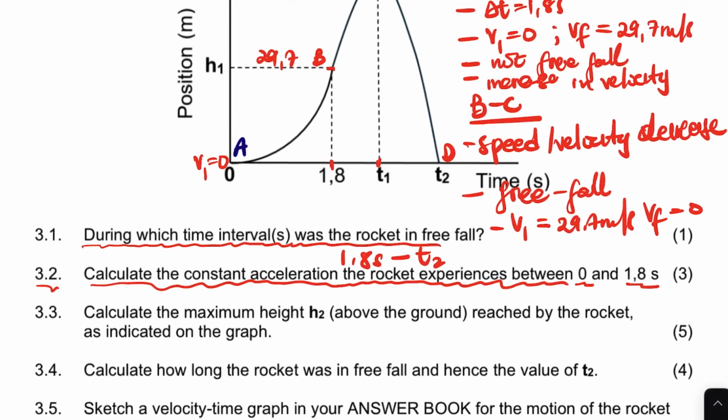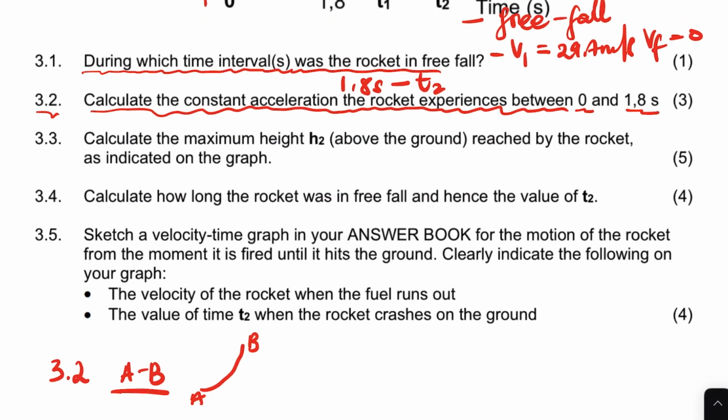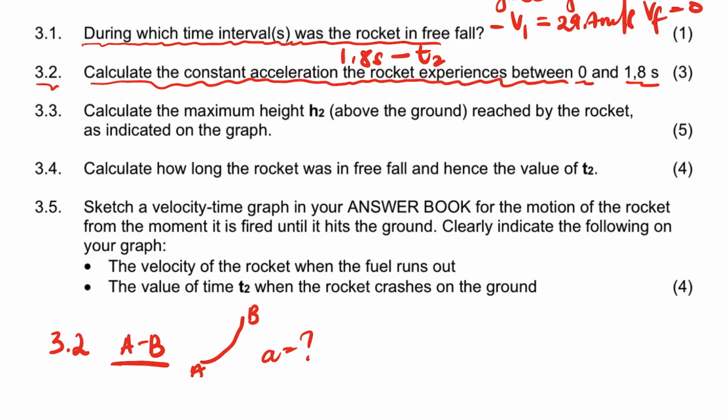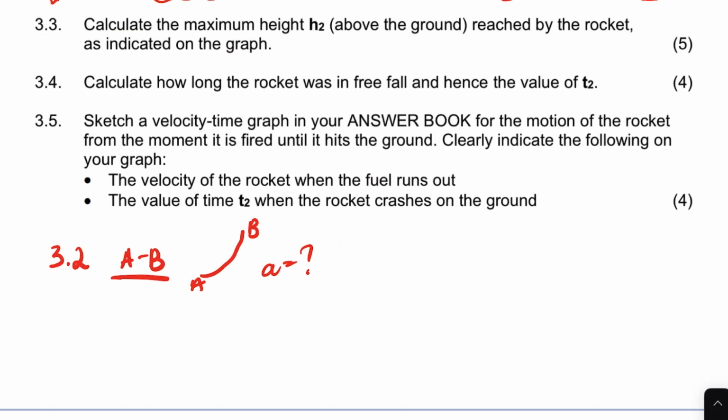What do we have in A to B? In A to B, we're looking for acceleration, which is not 9.8, guys. And then what else do we have? Do we have time? It's 1.8. And what else? We have the initial velocity at A.